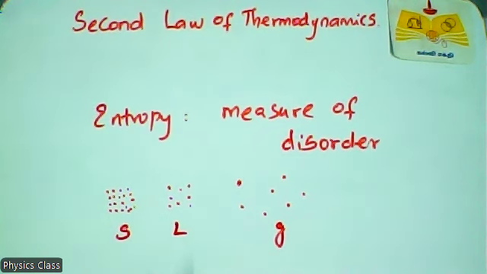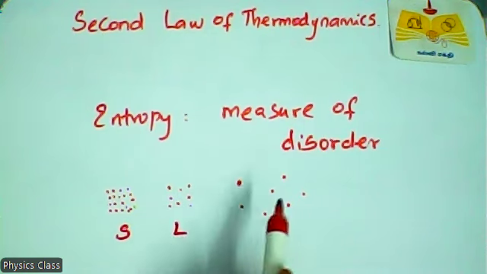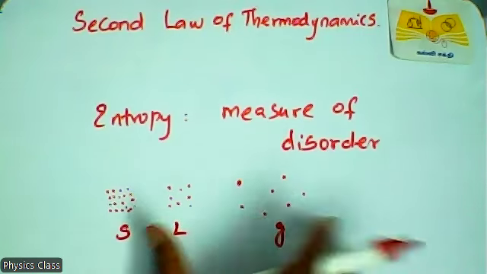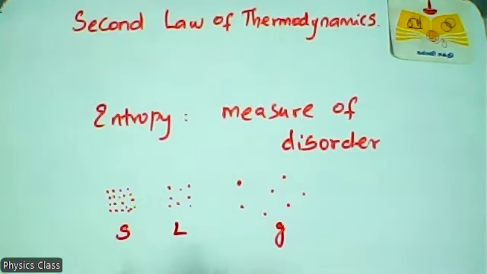So we know that entropy is nothing but a measure of disorder. Disorder means how the atoms or molecules are arranged in that system. In solid atoms are like that, and in liquid atoms like that. In gas, atoms are like this. So you can see, this is more structure, this is less structure, this is very less structure, because disorder is high. Disorder is between those two, solid and gas. In solid, disorder is very, very less because of order.